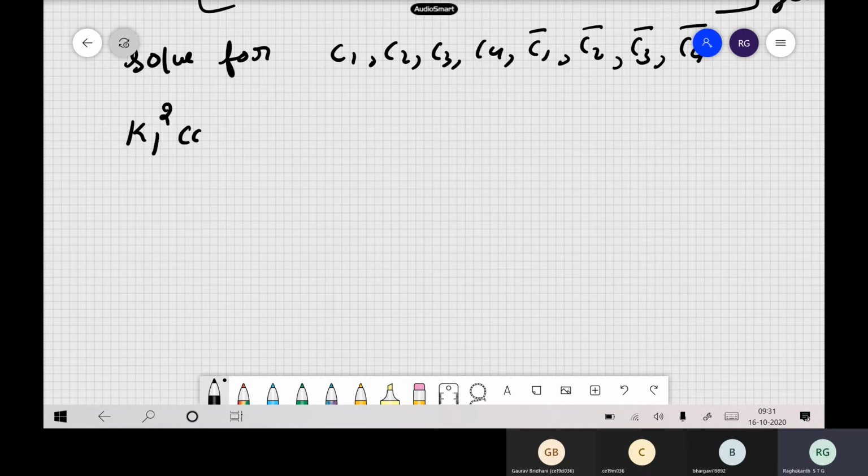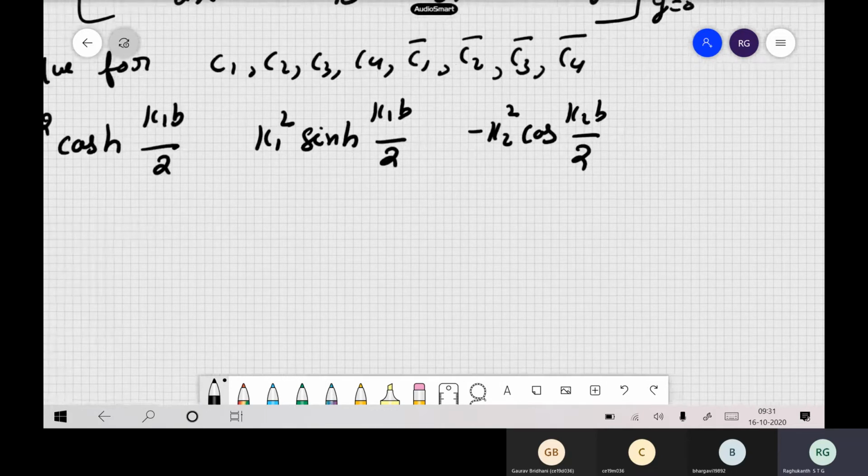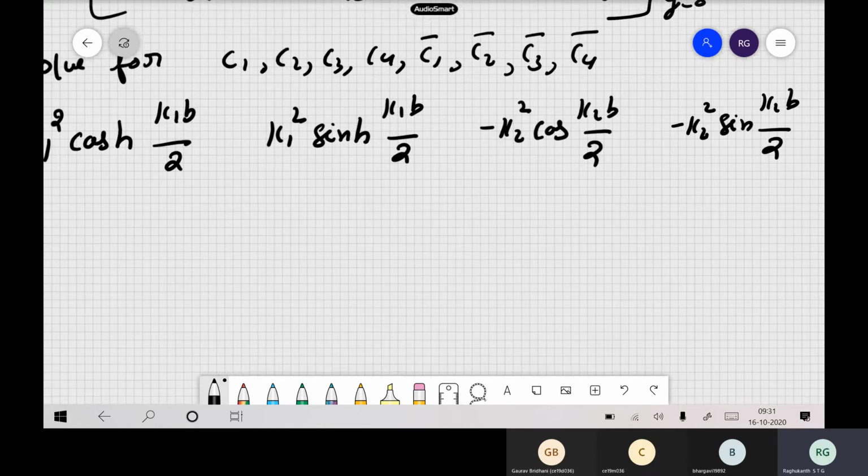So k1 square cos hyperbolic k1 b by 2 terms will be there, then k1 square sine hyperbolic k1 b by 2, then minus k2 square cos k2 b by 2, minus k2 square sine k2 b by 2. So you will have big expressions, you will get big equations.